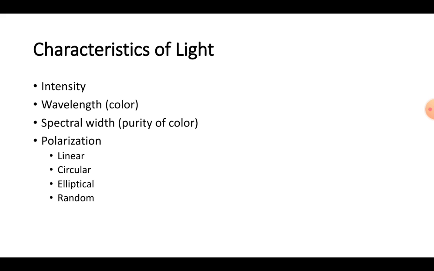So let us now ask: if a light source is given to us, how can it be characterized, and especially from the communication point of view, what are its implications? Firstly, all of us know that a light source can be characterized by what is called the intensity of light. Intensity of light is the power per unit solid angle.